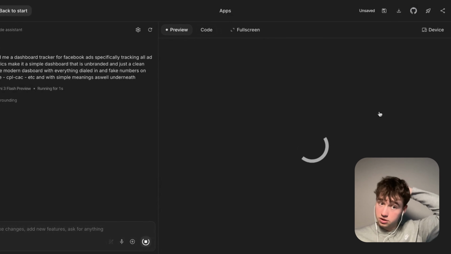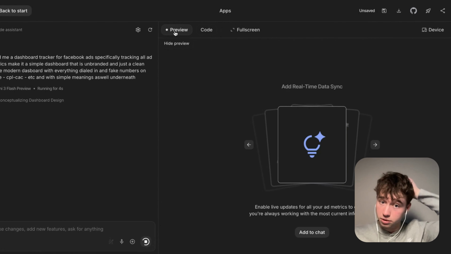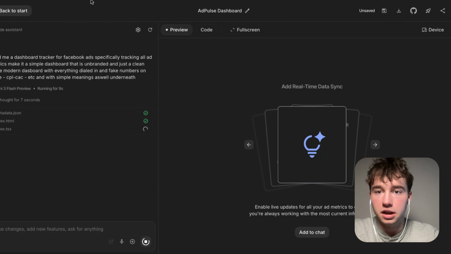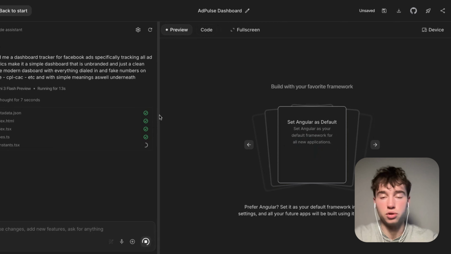Boom. So we're just going to have this thing build a little MVP, and then I'll be able to go in here and basically showcase this on the Miro as well. So on the VSL, like, hey, we set up a tracking system for you.